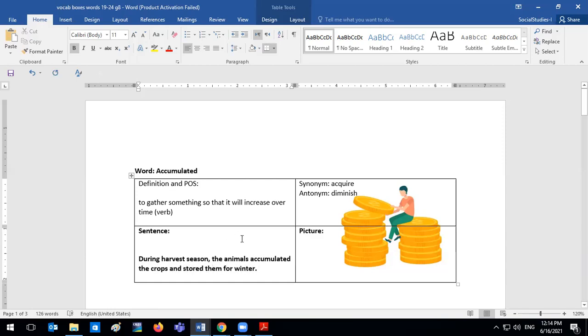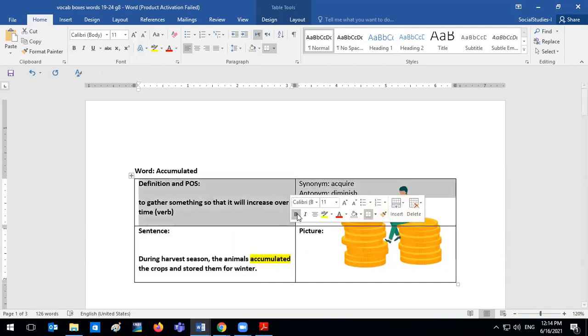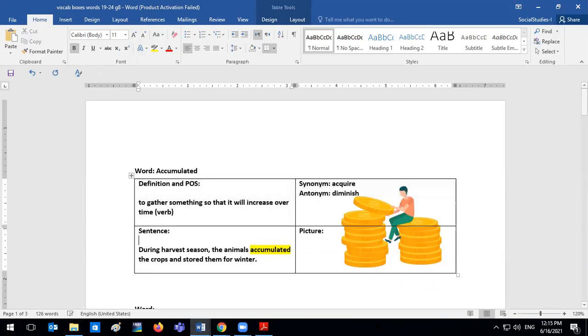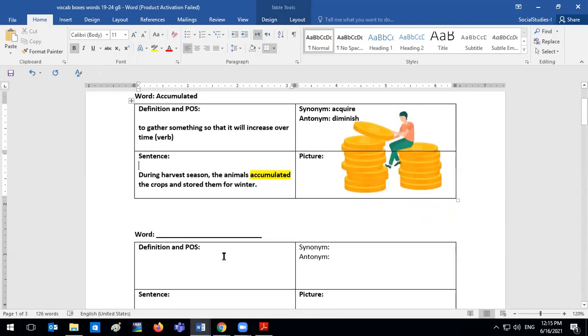Perfect sentence. Great job. So during harvest season, the animals accumulated, or just kept building on and increasing, the crops, saving them for the winter. Thank you so much.